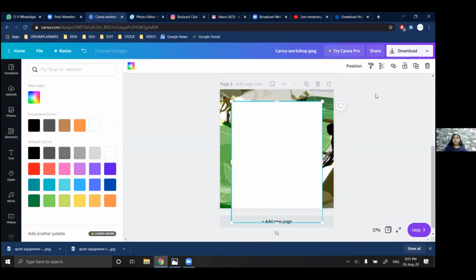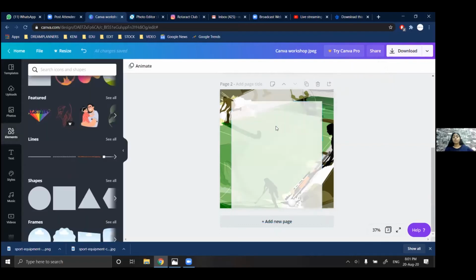Now Canva has an option to reduce the transparency of an object, text, or anything for that matter. So I'm just going to reduce the transparency. So it is showing a part of my background image too, and it will also highlight my text. So I'm getting both the things with just adding one element.